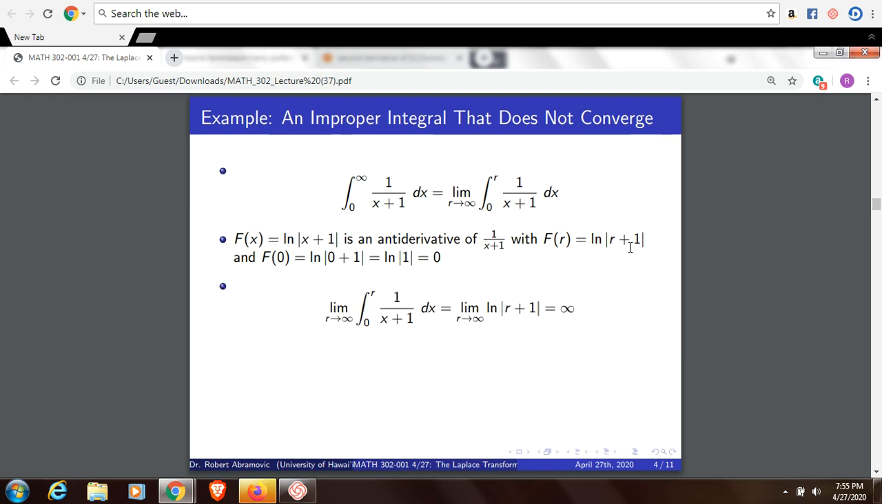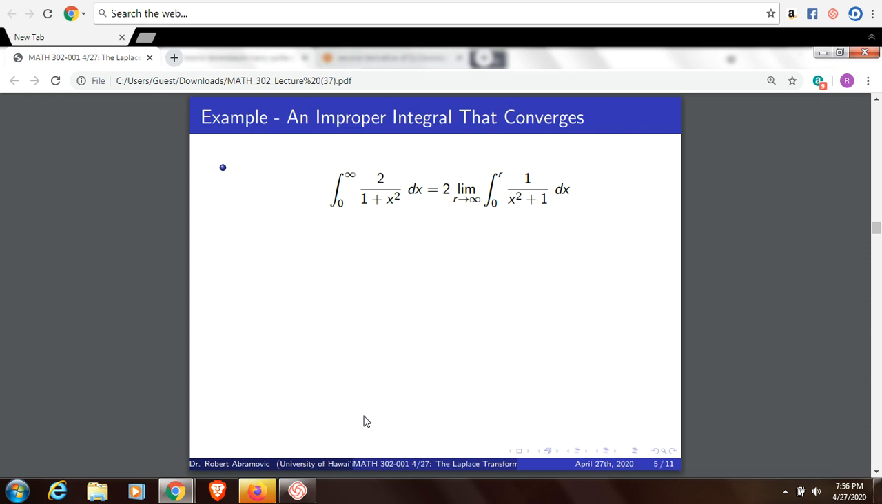If you take the limit as r goes to infinity, you get infinity. Infinity is not a real number, so this limit does not exist. It doesn't exist in the special way by which the function blows up to infinity. So the improper integral from 0 to infinity of 1 over x plus 1 dx does not converge.